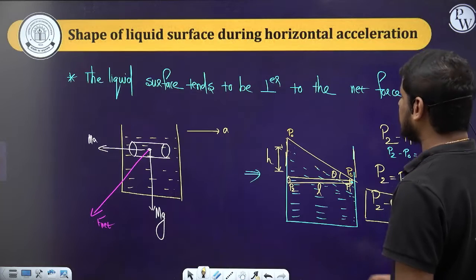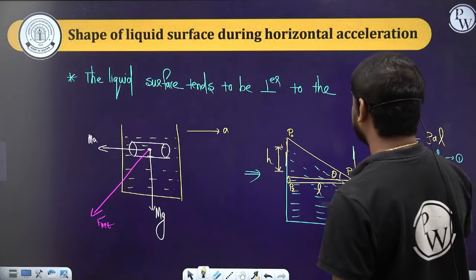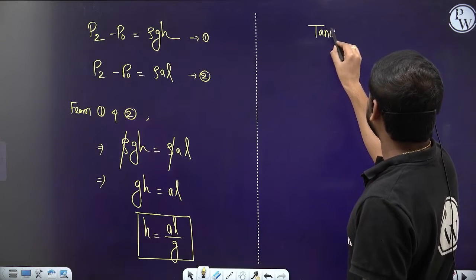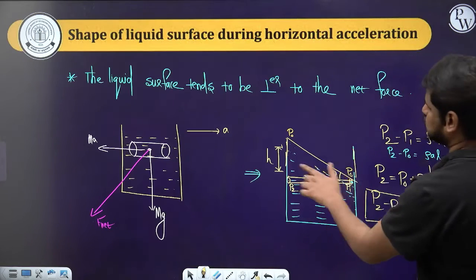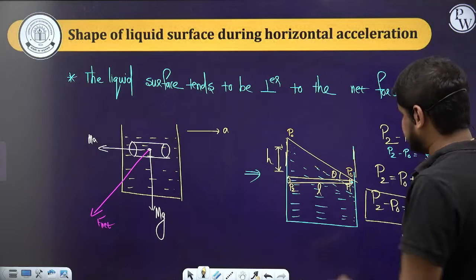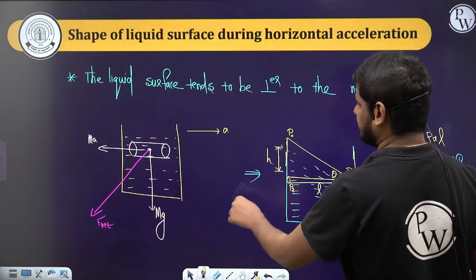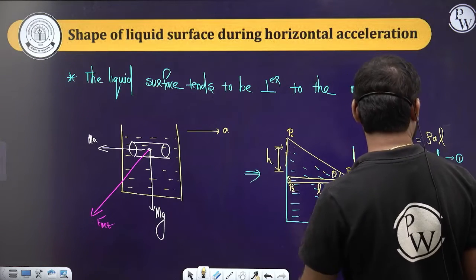And you can also write this thing. What is the angle of inclination to which the liquid rises? Tan theta is equal to H by L, opposite by adjacent.